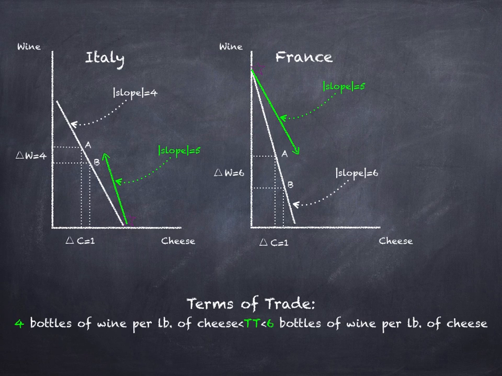And so the terms of trade need to be somewhere between 4 and 6. They need to be greater than 4 bottles of wine per pound of cheese, and less than 6 bottles of wine per pound of cheese. For instance, terms of trade of 5 would make both countries better off.